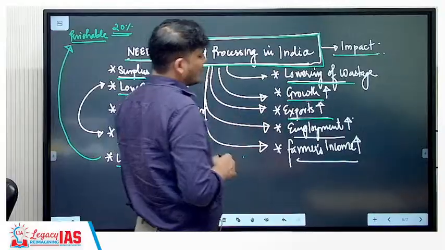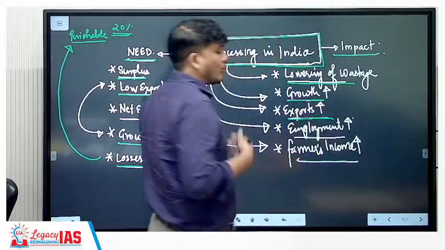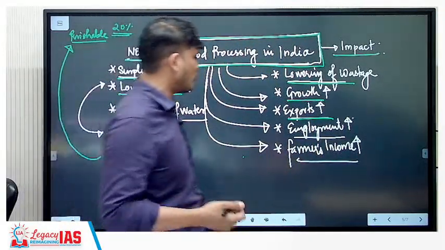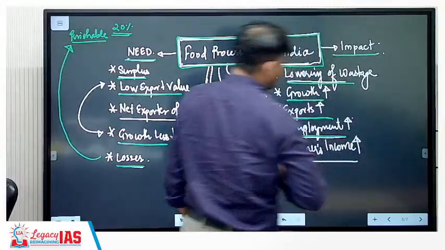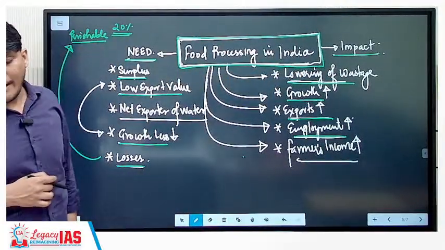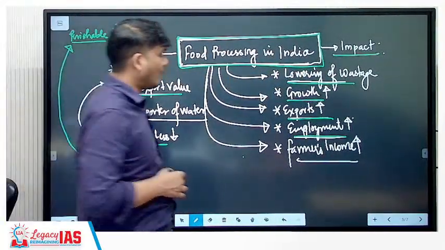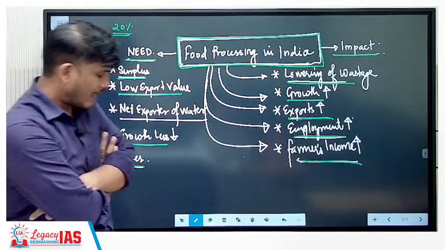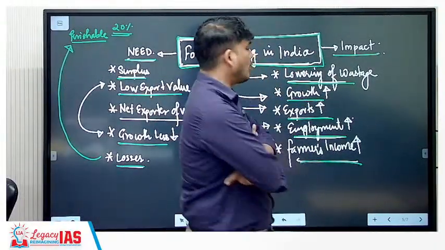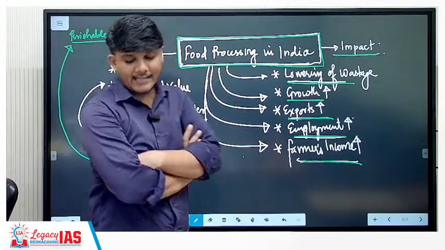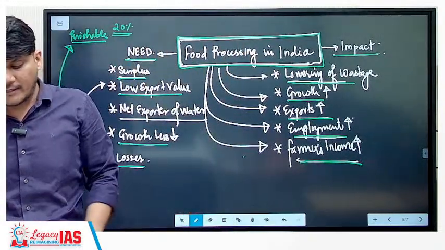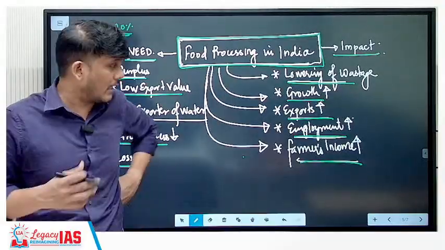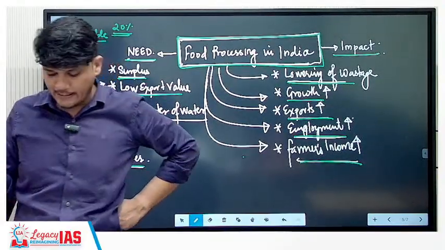When more value is getting added, you need more people to convert things into finished goods, so you will increase employment. When the value of a commodity is increased, the farmers will also earn more, because the mangoes are not directly sold off but go on to add value, so the farmers can get a bigger amount, because the pie itself will increase.